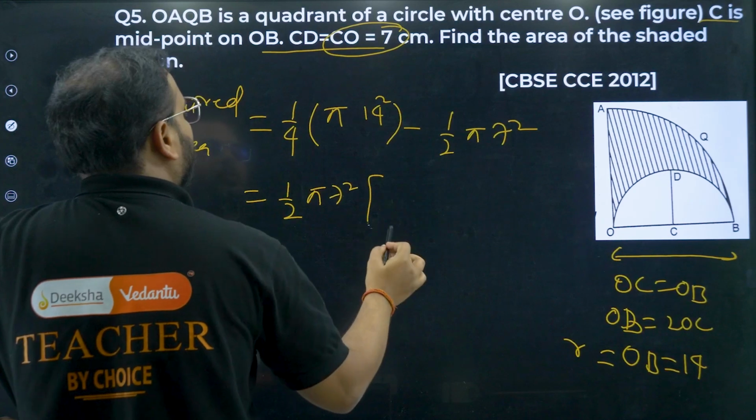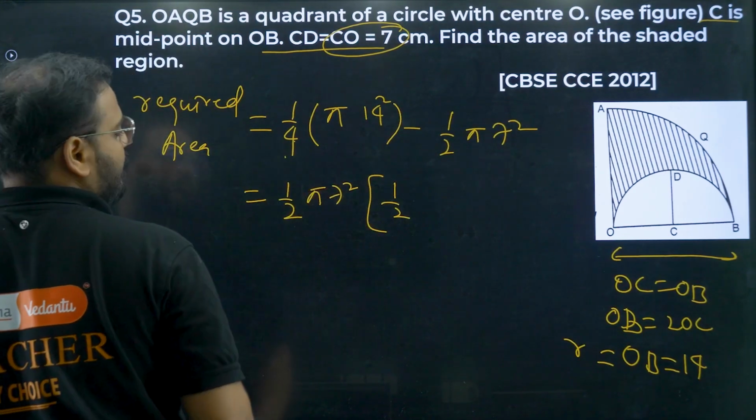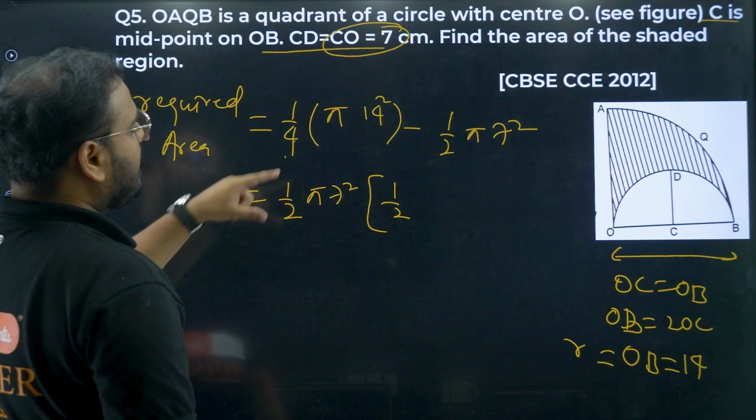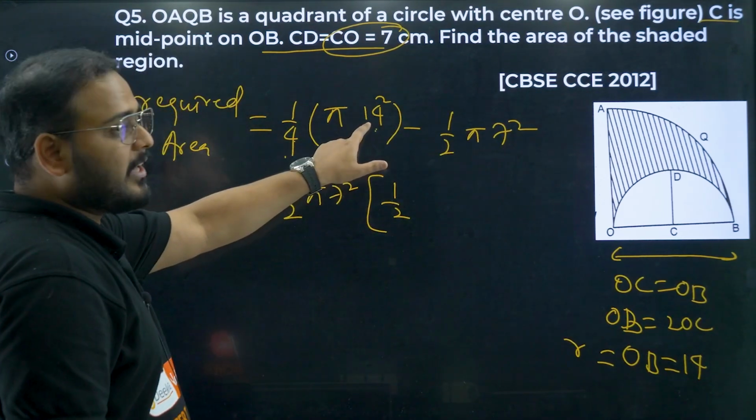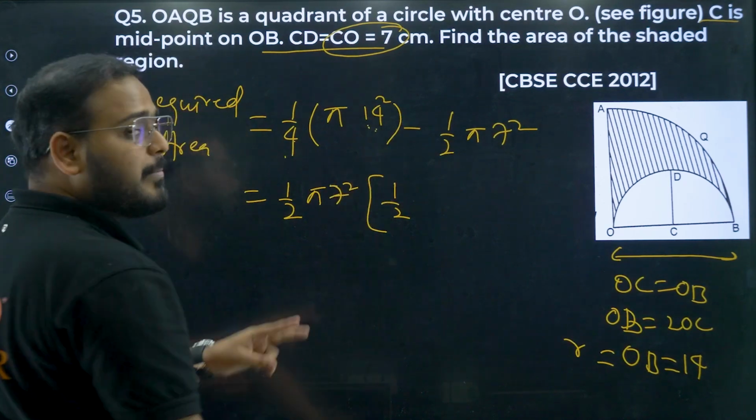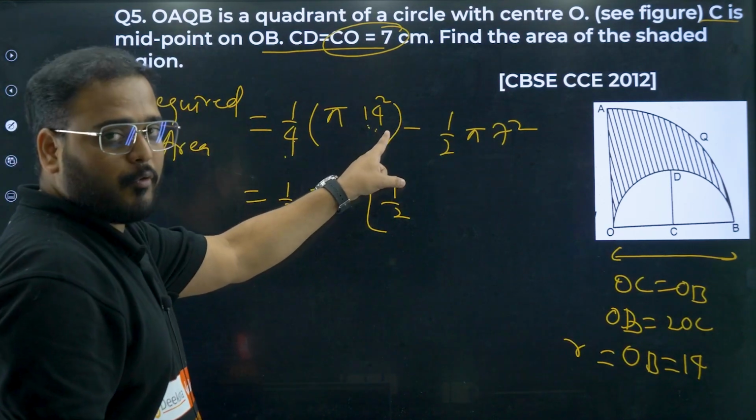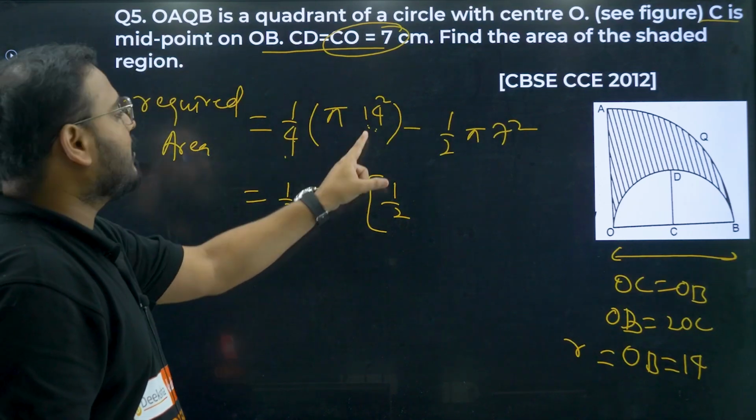Please check this out. 1/2 is left over here because I had taken only 2 common, na? So we have 4 here. So 1/2 is left. Pi I have taken. What is left over here, bacha? Please check. I have 14. I have taken 7 square common, sir. So for each 14 there will be 1, 2, right? I have 2 14 over here. For each 14 I will have 1, 2 left because I have taken 7 common from there.